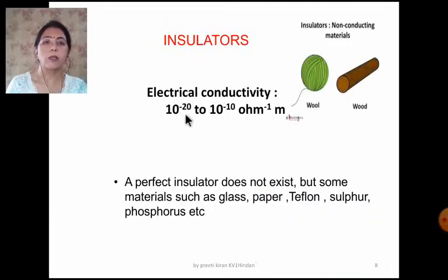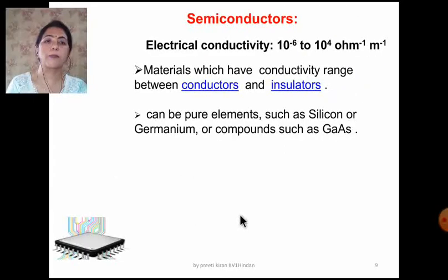Insulators. The electrical conductivity ranges from 10 raised to power minus 20 to 10 raised to power minus 10 ohm inverse meter inverse. A perfect insulator does not exist, but some materials such as glass, paper, Teflon, sulfur, phosphorus, etc. behave as insulators.